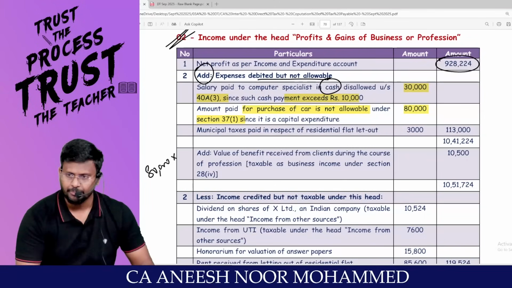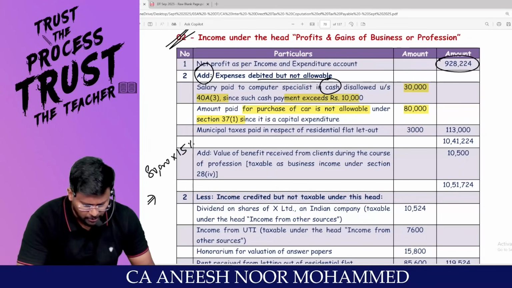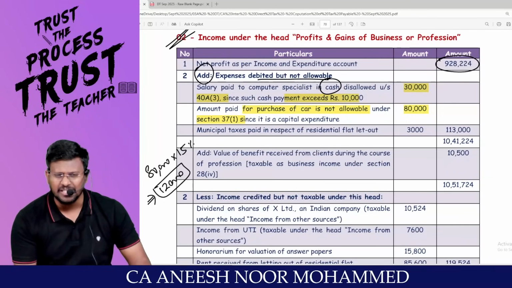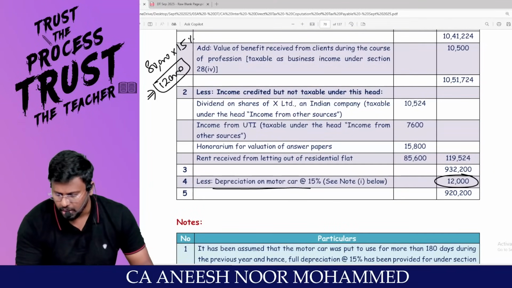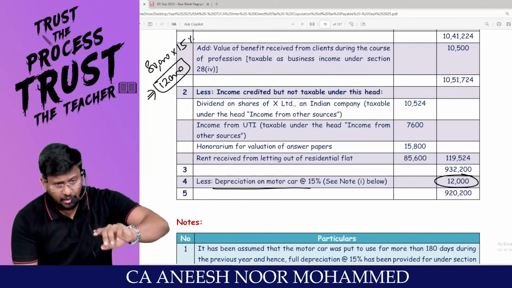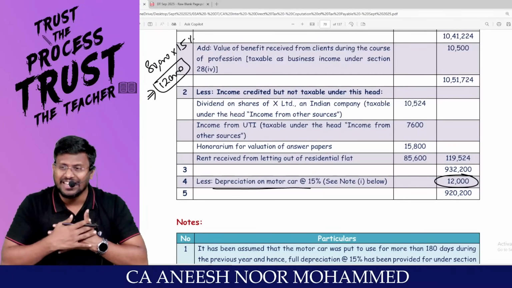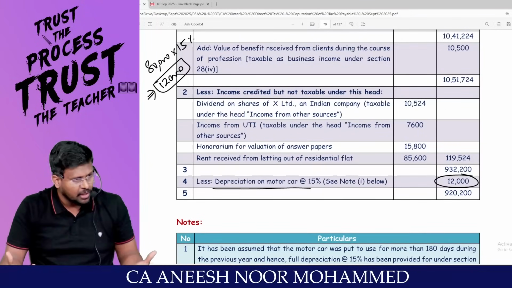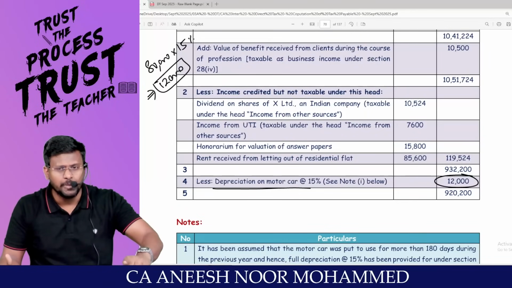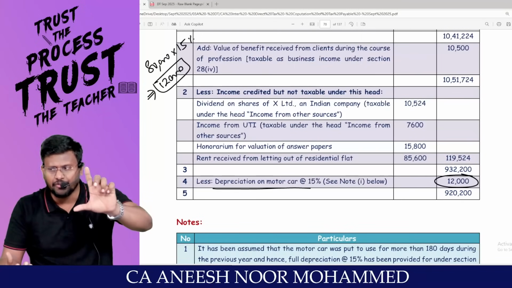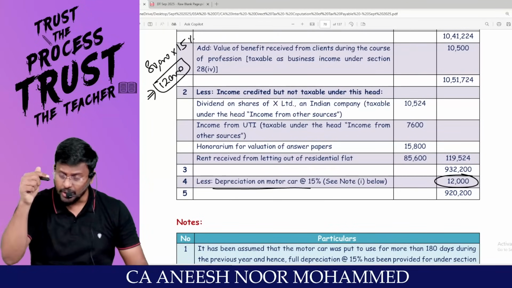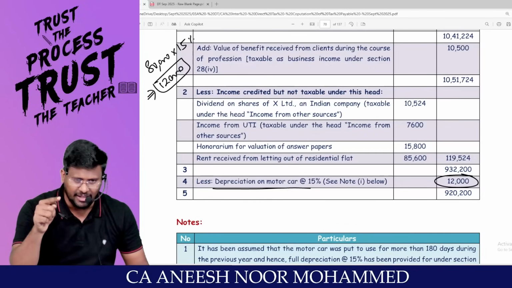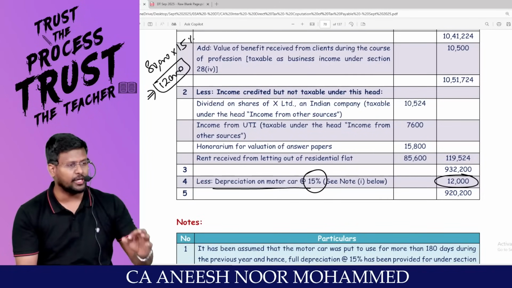80,000 into 15% comes to 12,000. So 12,000 rupees we can claim as a deduction as depreciation. Look, less: depreciation on motor car 12,000. When you are claiming this depreciation, you are having an inner assumption. In the sense, you are assuming that the car has been purchased by account payee cheque, account payee bank draft, electronic clearing system, or such other electronic mode as may be prescribed. Right? Number 2, the car has been put to use for more than 180 days. That's why you are entitled to the full rate of depreciation.